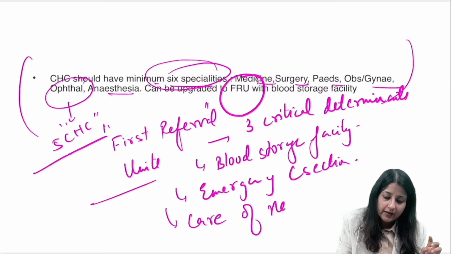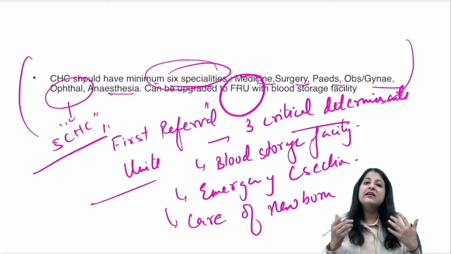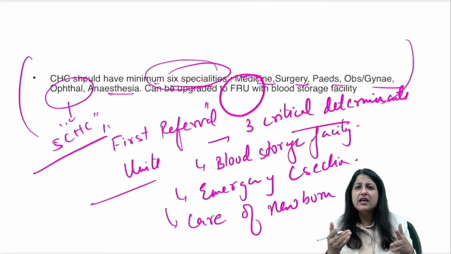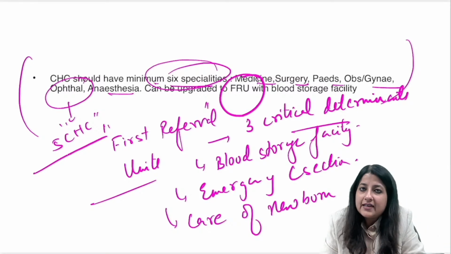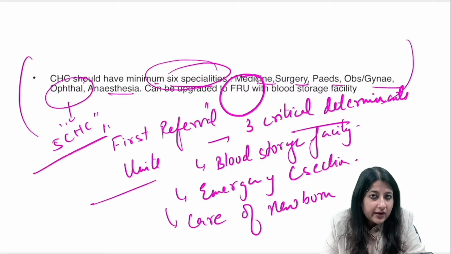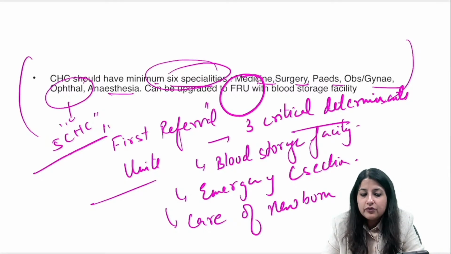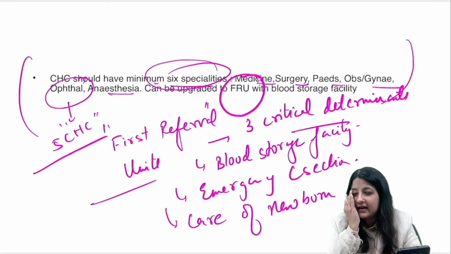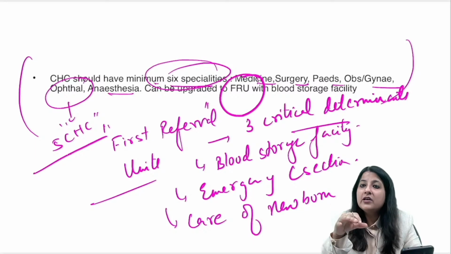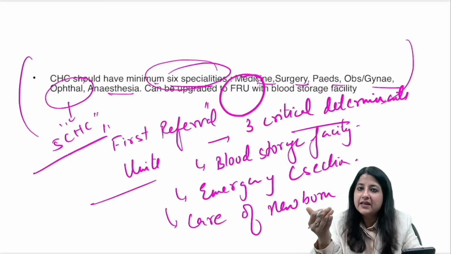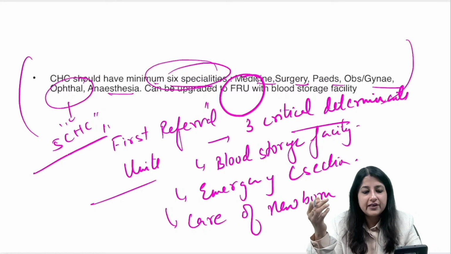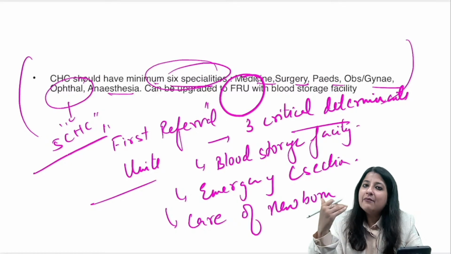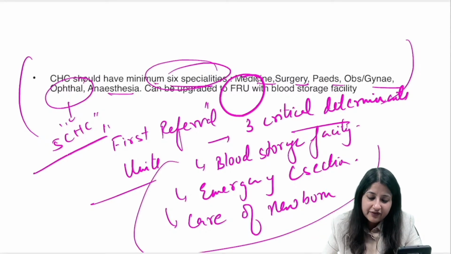Okay, care of newborn. These make it like, other than of course pharmacist होना चाहिए, lab technician होना चाहिए, ठीक है, but 3 critical determinants to call it as a FRU. Please remember, blood storage facility, emergency C-section, and also we should have newborn का care possible. ठीक है? Yes, NICU. Okay, NICU, or you can say a newborn care corner. ठीक है, newborn. अब newborn care corner तो सारे labor rooms में है, whether it's a sub center or a PHC. We need to at least CHC में we need to have a newborn stabilization unit. Got it? Clear everybody? Ambulance वो सब secondary है. Critical determinants FRU के लिए ये 3 है.